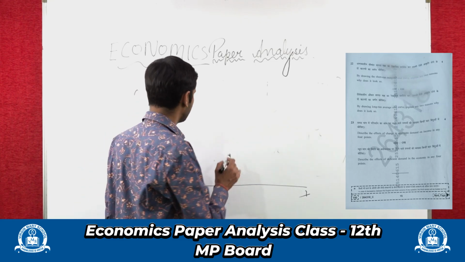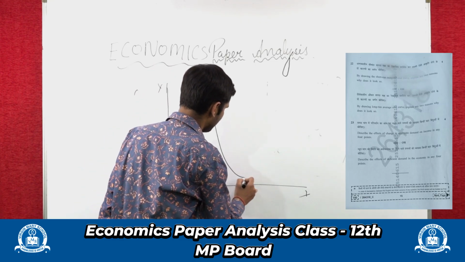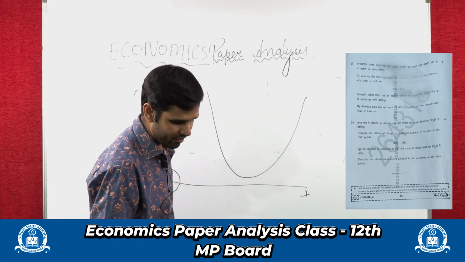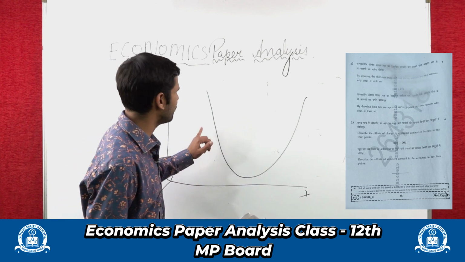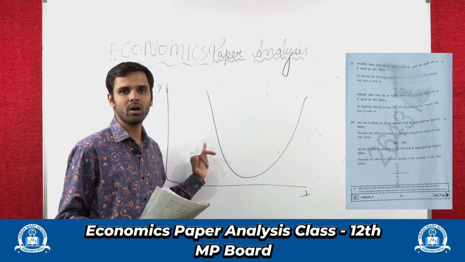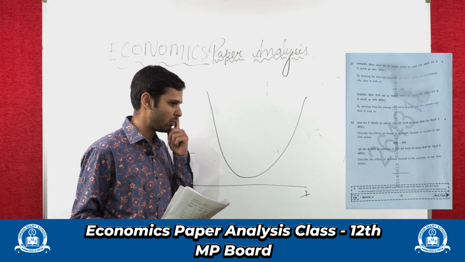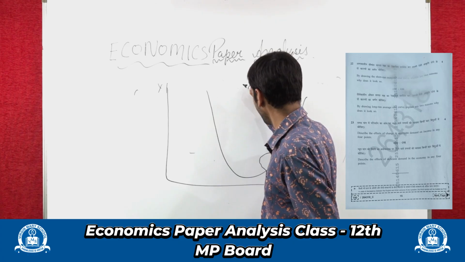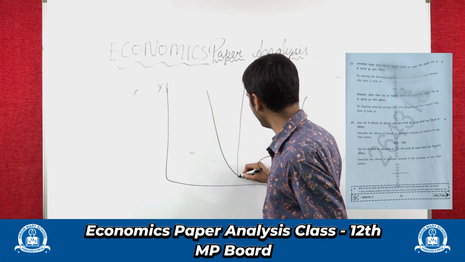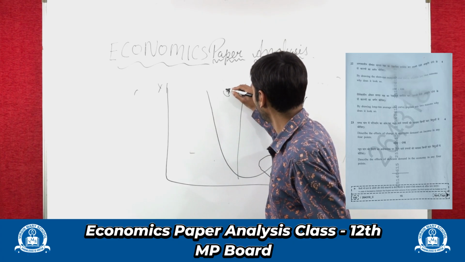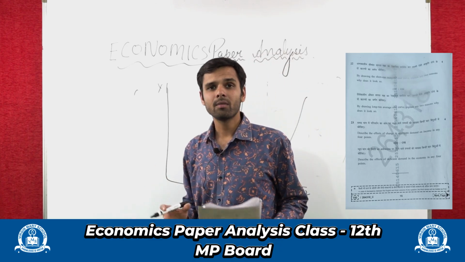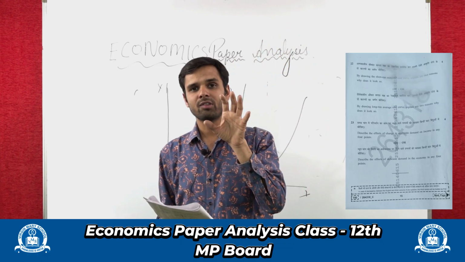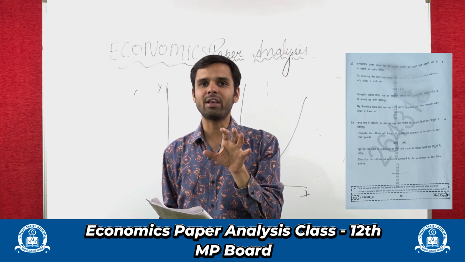So the long run average cost curve would be U-shaped, right? Yes, the long run average cost curve would be U-shaped. I will tell you the reason also, why. First, what happens in the initial phase, the phase where the average cost curve keeps decreasing? This is the first phase, right? Why does it keep decreasing? In this phase, what happens? All the resources are effectively and efficiently utilized.